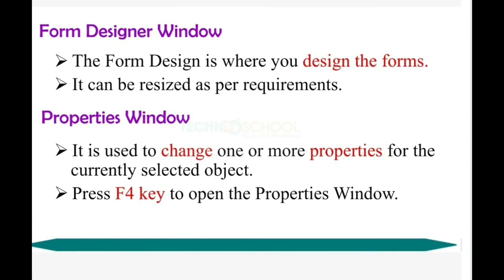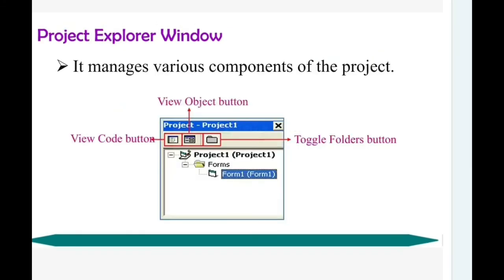Let me move on to the next slide. Here we are looking at the Project Explorer window. It manages various components of the project. In the Project Explorer window we have a View Object button, a View Code button, and a Toggle Folders button. So we have a list of these icons. If you want to switch over from the form screen to the coding window or output screen, we can use the Project Explorer window to switch over the screens in Visual Basic.